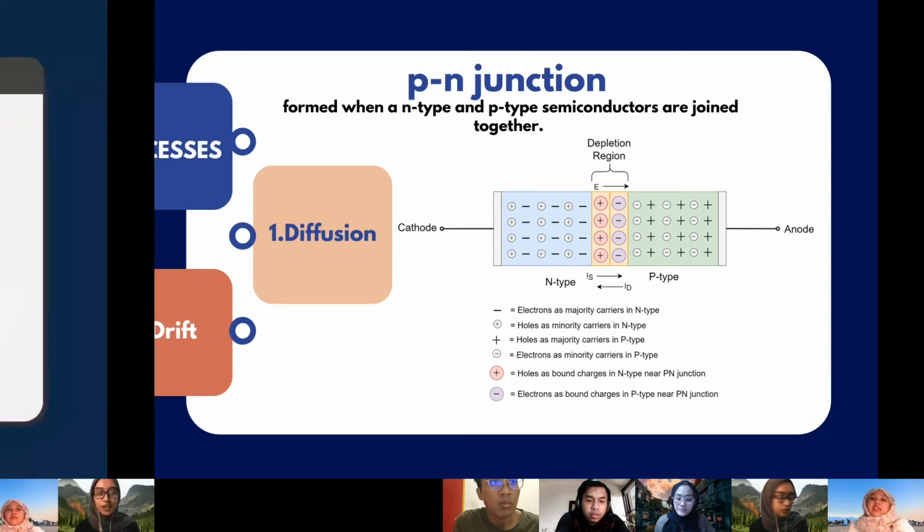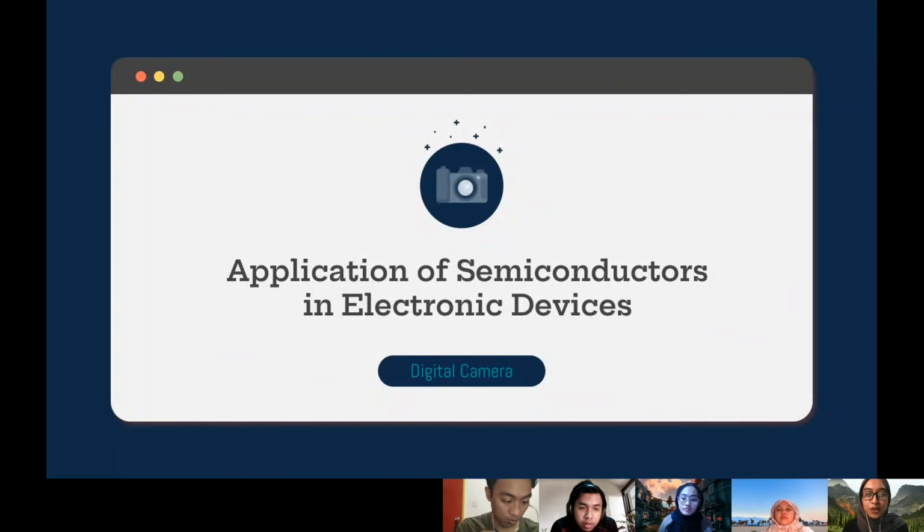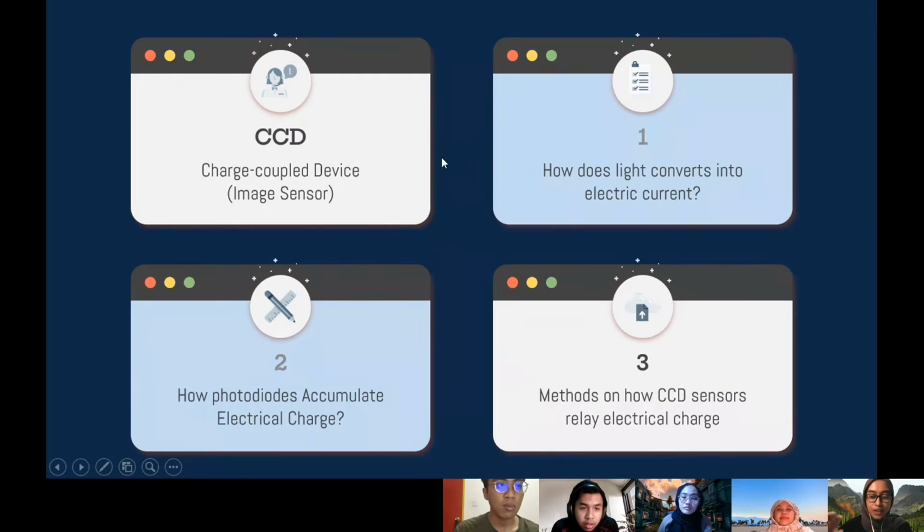diffusion across the junction. So the application of semiconductors in electronic devices: there are several types of devices that use semiconductors, and one of them is known as the digital camera. In a digital camera, we have this one semiconductor known as CCD, or charge coupled device. So what is a charge coupled device?